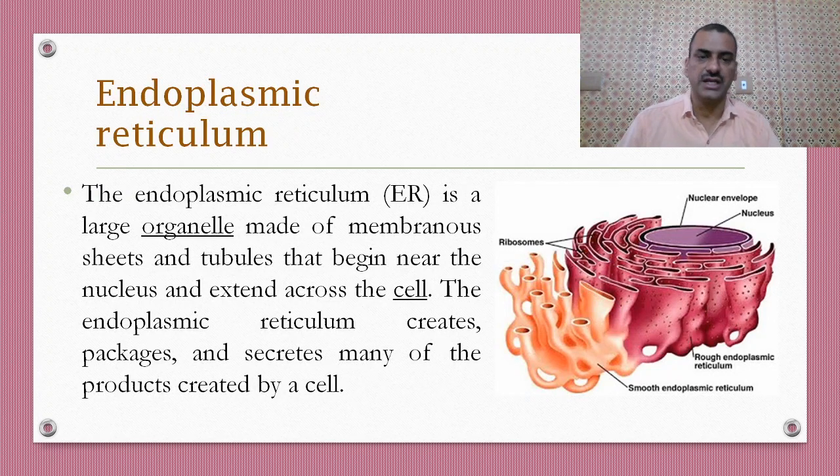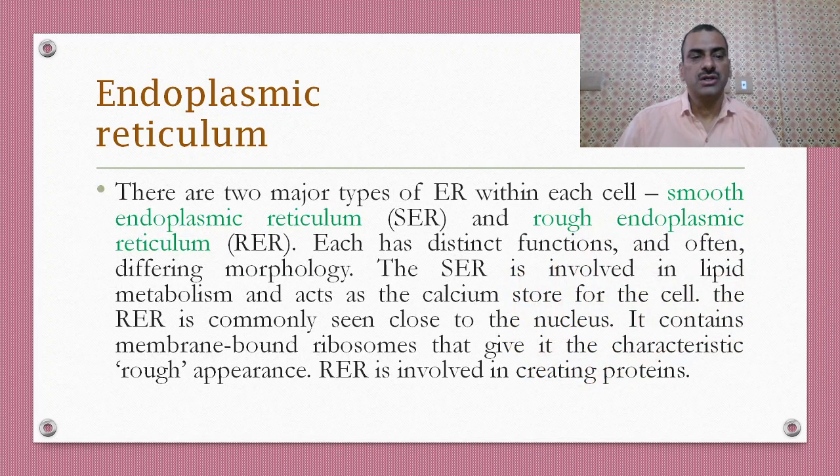Endoplasmic reticulum. The endoplasmic reticulum is a large organelle made up of membranous sheets and tubules that begin near the nucleus and extend across the cell. The endoplasmic reticulum creates, packages and secretes many of the products created by a cell. There are two major types of endoplasmic reticulum within each cell. One is smooth endoplasmic reticulum and another is rough endoplasmic reticulum. Each has a distinct function and often a different morphology.